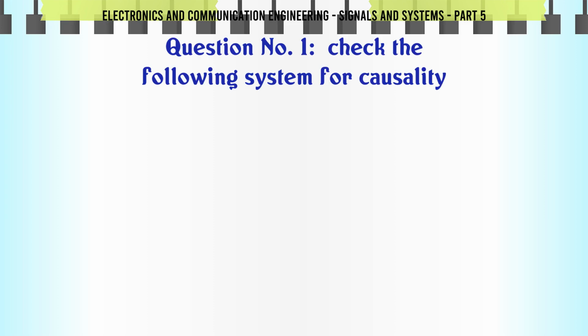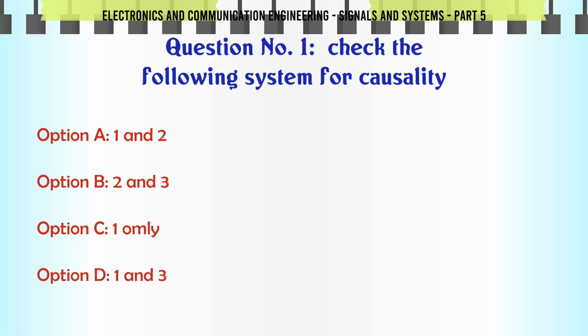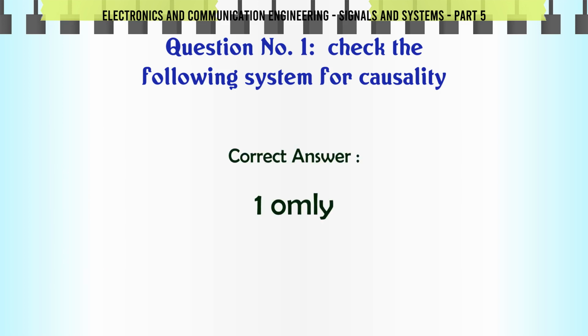Check the following system for causality. A: 1 and 2. B: 2 and 3. C: 1 only. D: 1 and 3. The correct answer is 1 only.